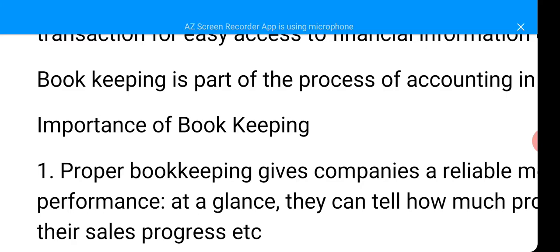Why do we record transactions? Let me start by explaining to you what a transaction is. When a business takes place between two people, that is a transaction. Maybe I buy something from you. That means you have sold something to me.